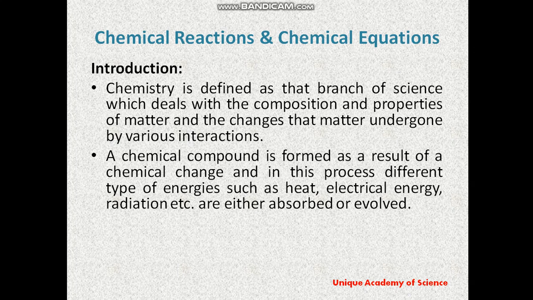Here a chemical compound is formed as a result of the chemical change, and in this process different types of energy such as heat, electrical energy, radiation are either absorbed or evolved.